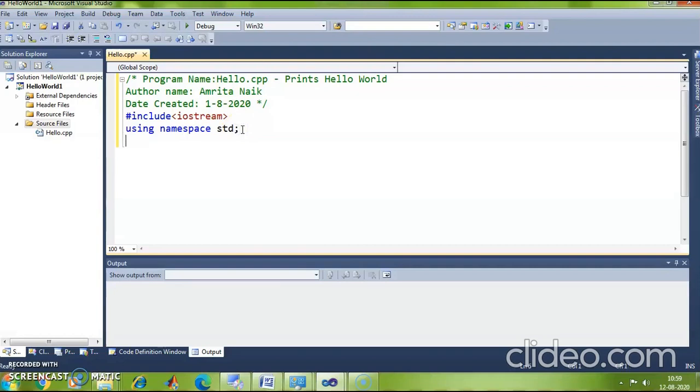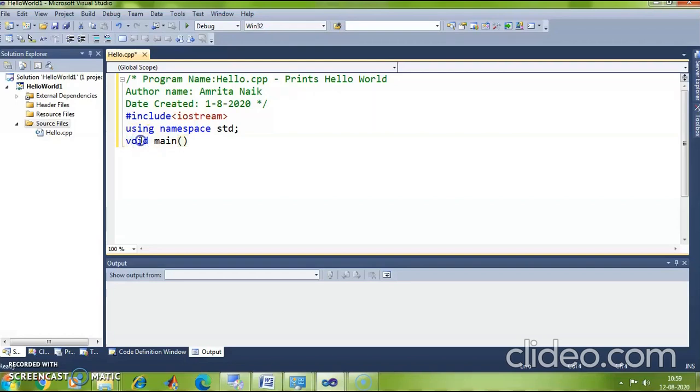The next step is to define my main function. So how do I define my main function? Just say void main, right? Void main. Can I write int main here? Yes, I can write int main.